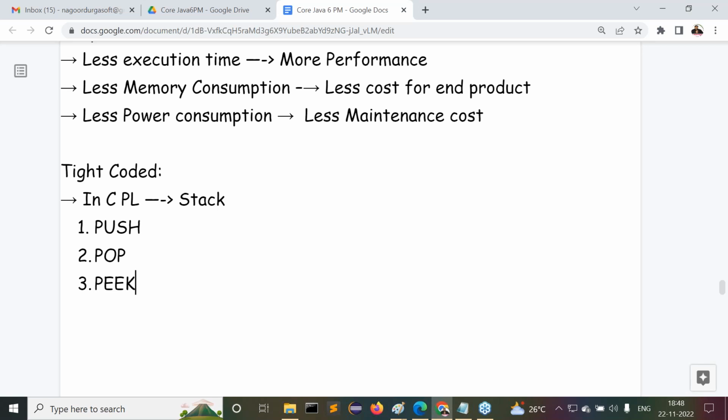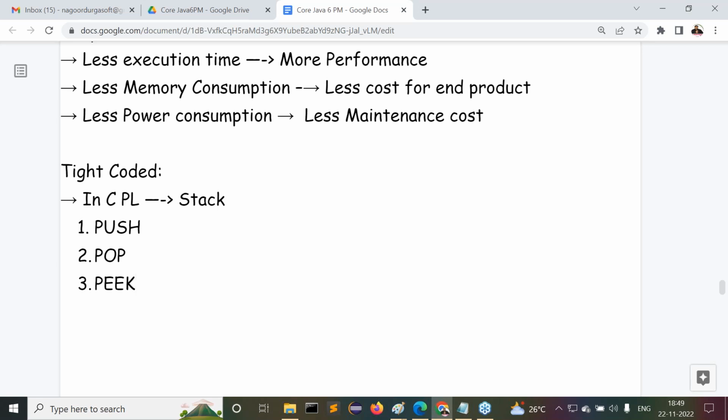What is the meaning of push operation? Inserting into the stack. What is the meaning of pop operation? Read and remove the top of the stack. What is the peek operation? Only read but not remove. Are you getting my point or not? Guys, all of you are following these points? Okay, nice. Now observe carefully.